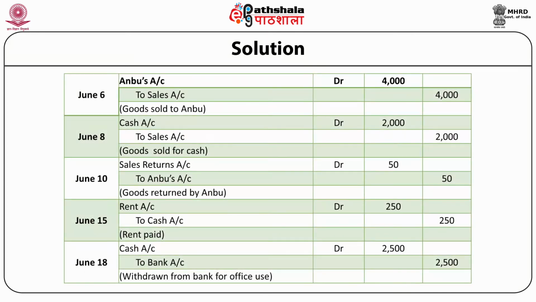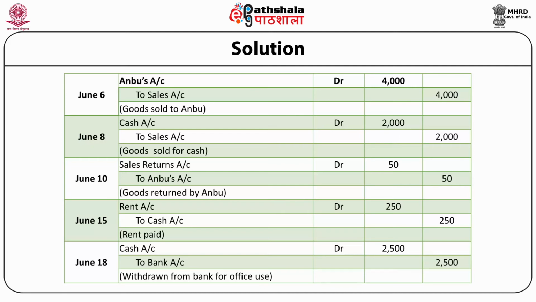June 6. Anbu's account debit rupees 4,000 to sales account rupees 4,000. Summary: goods sold to Anbu. June 8. Cash account debit rupees 2,000 to sales account rupees 2,000. Summary: goods sold for cash.